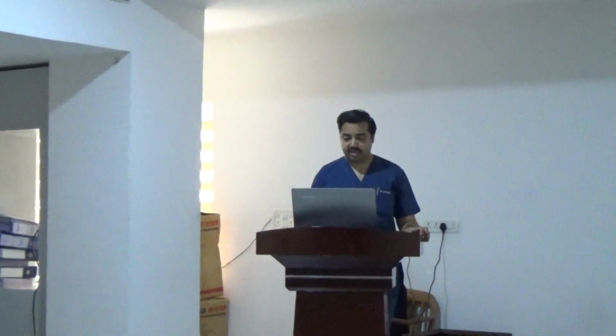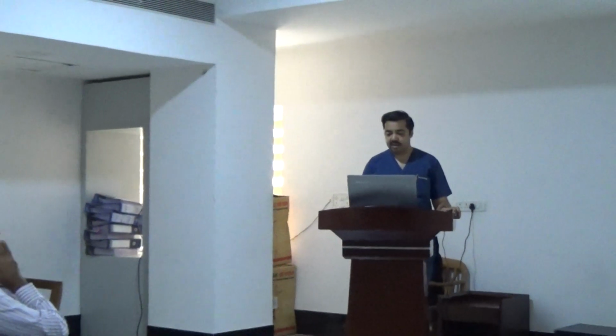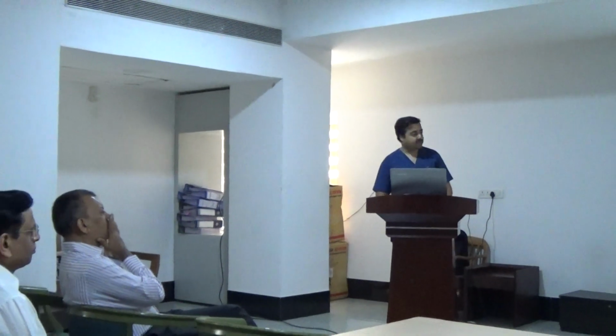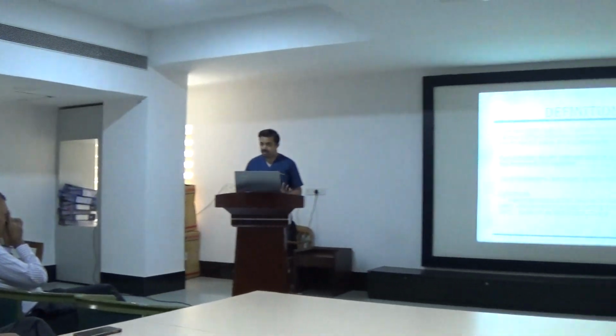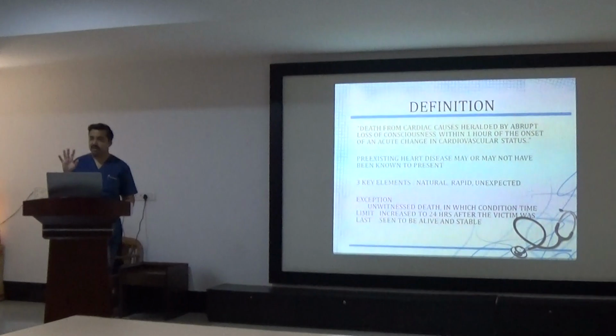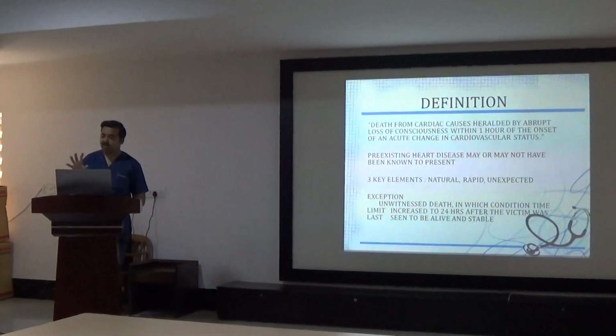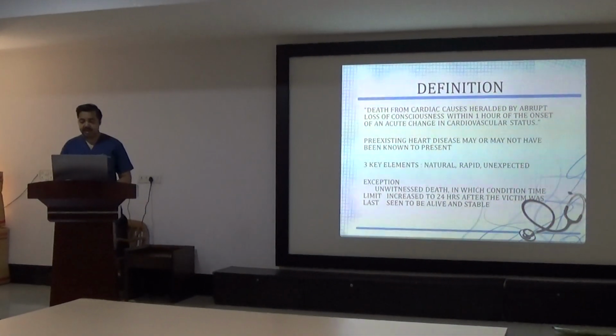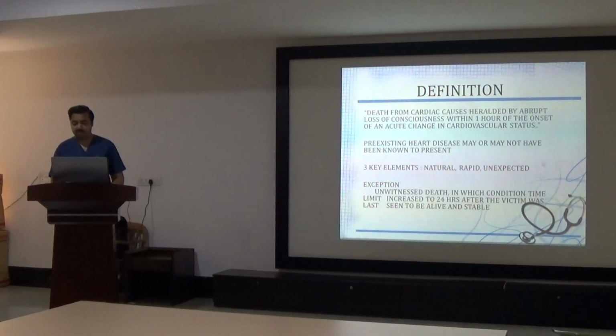This death has to be natural, rapid and unexpected. These three components have to be there. It has to be natural. Like if a patient expires within 1 hour while an intervention is being done, it is not sudden cardiac arrest. It is not natural death. It has to be natural. It has to be rapid and it has to be unexpected.